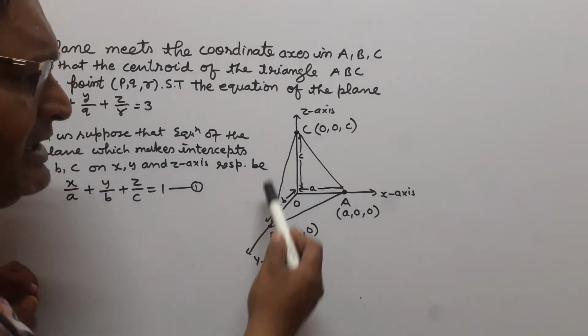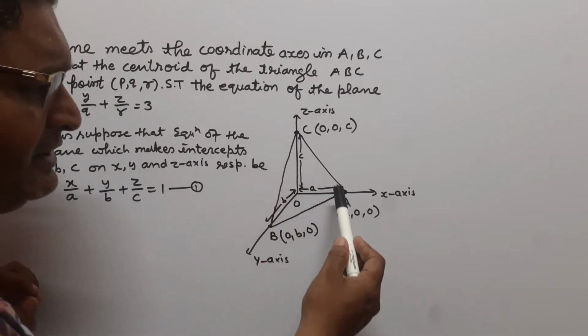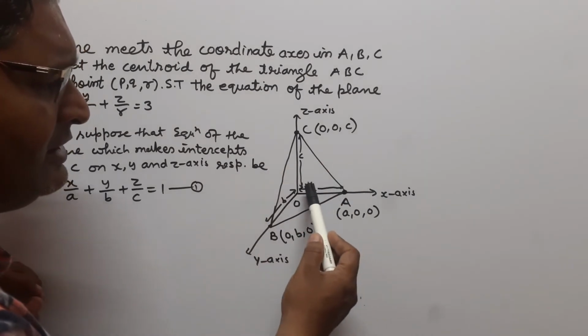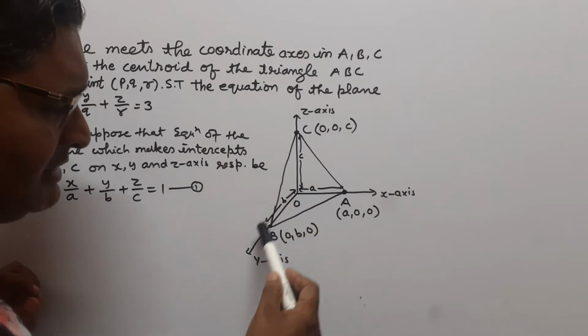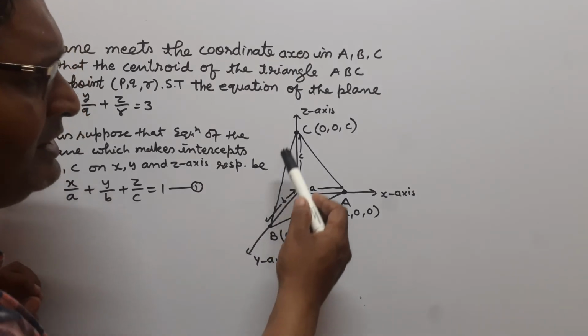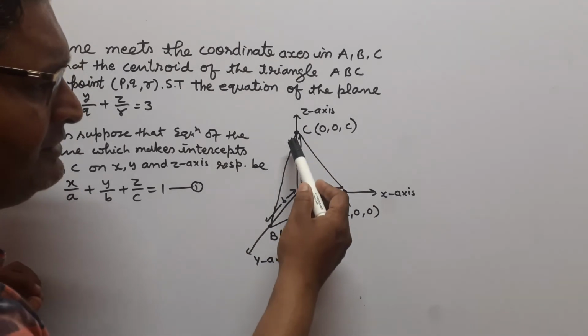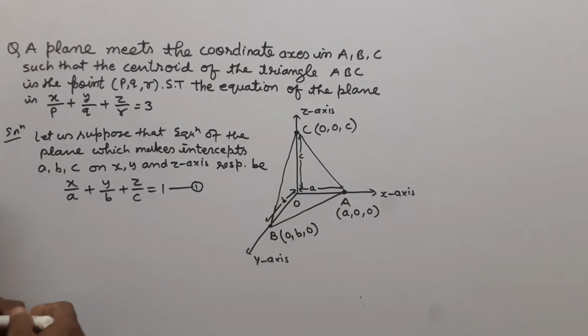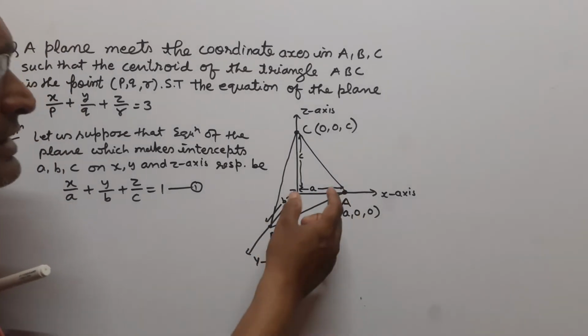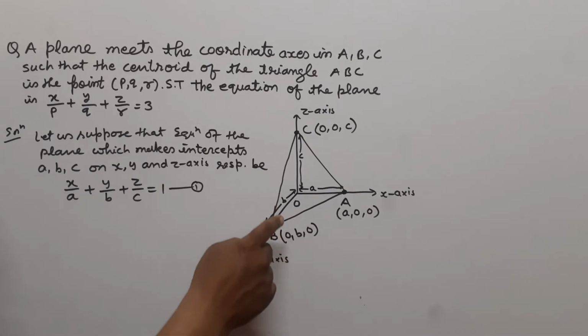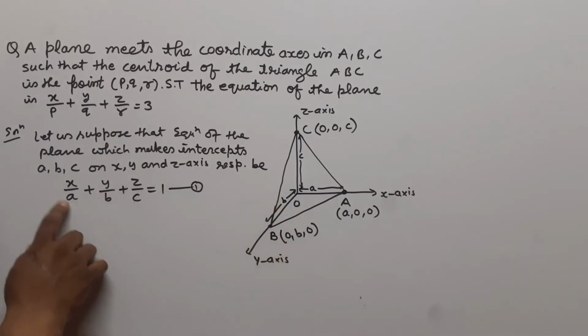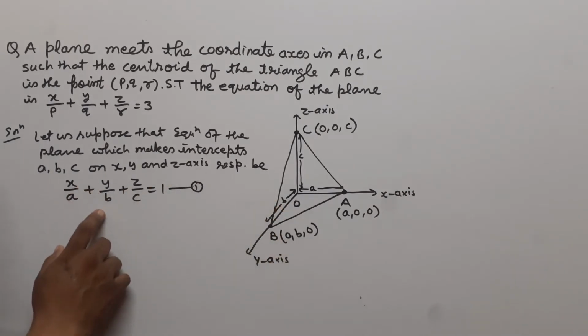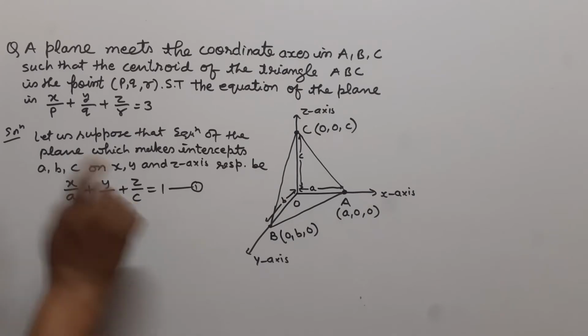So this plane ABC makes intercepts a on the x-axis, b on the y-axis, and c on the z-axis. So the equation of this plane in intercept form is x/a + y/b + z/c = 1.